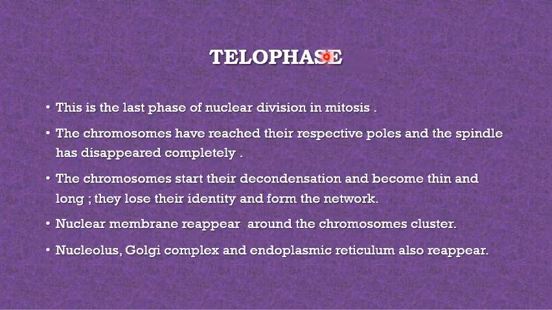Next is your telophase. It is the last phase of nuclear division in mitosis and is considered to be opposite to the prophase. Whatever changes took place in the prophase are reverted in the telophase. The chromosomes have reached their respective poles and the spindle has disappeared completely. The chromosomes start their decondensation.